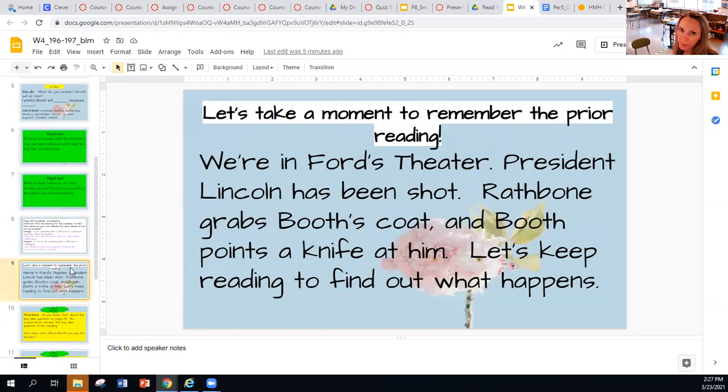Let's remember the first part of this reading. Remember, this is the last 2 pages of a reading we've already started. We're in Ford's Theater. President Lincoln has been shot. Rathbone grabs Booth's coat and Booth points a knife at him. Let's keep reading to find out what happened.